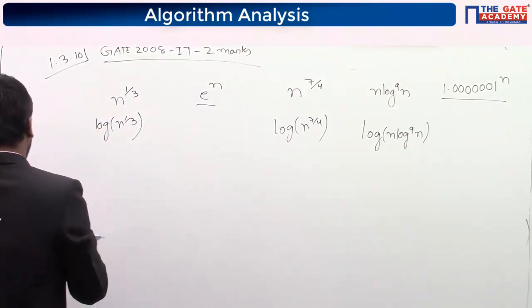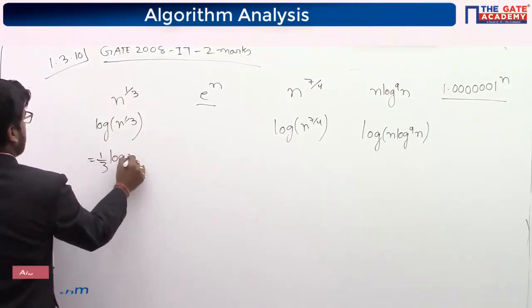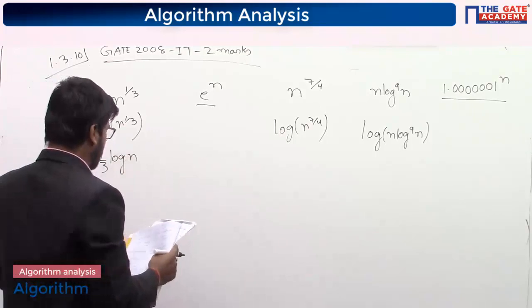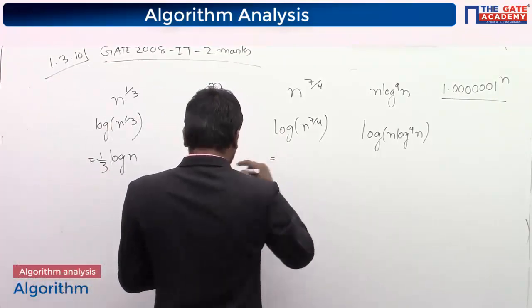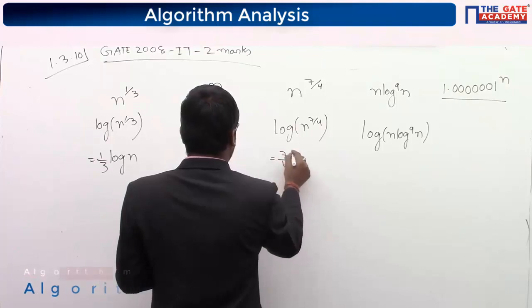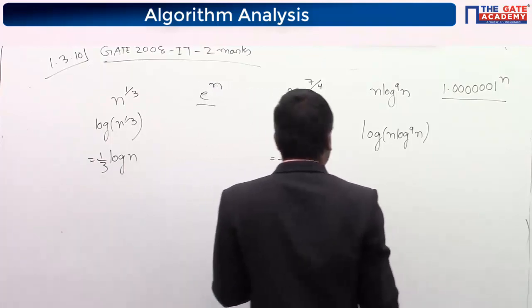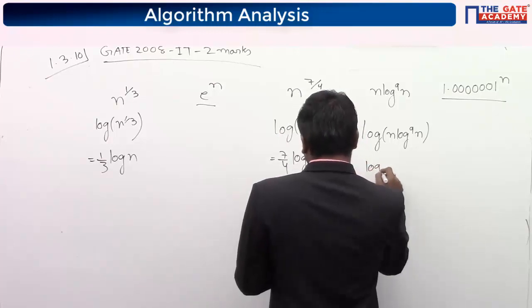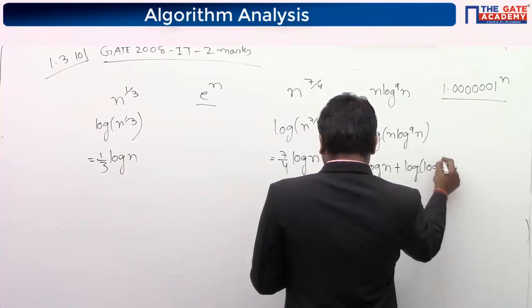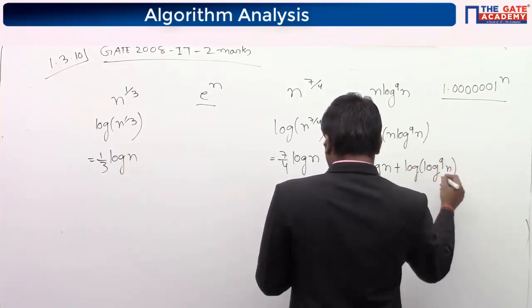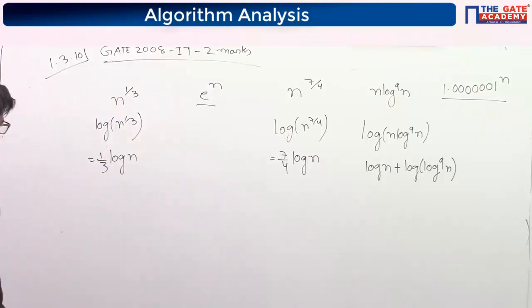So here you will get 1 by 3 log n. Here you will get 7 by 4 log n, and here you will get log n plus log of log 9n. Okay.